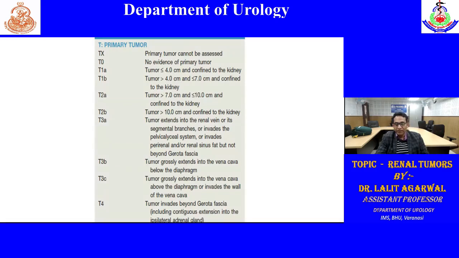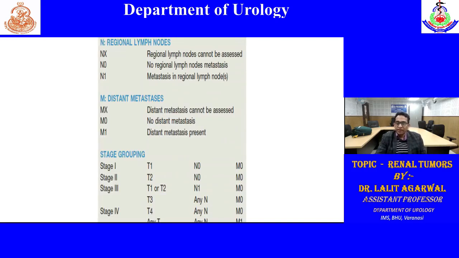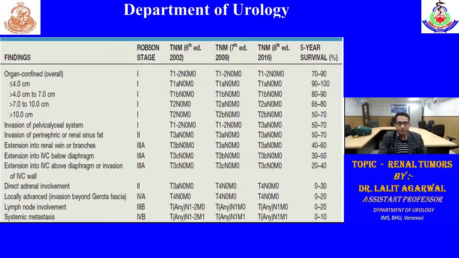T3B will also extend to the vena cava, with the thrombus below the diaphragm. So T3A renal vein, T3B IVC below the diaphragm. T3C is tumor grossly extending into the vena cava above the diaphragm or invading the wall of the vena cava. T4 invades the adrenal gland or goes beyond Gerota's fascia. N1 is involvement of the regional lymph node. M1 is involvement of metastasis. Initially there used to be the Robson stage, but nowadays this is not used, so I will not go into detail of the Robson stage.